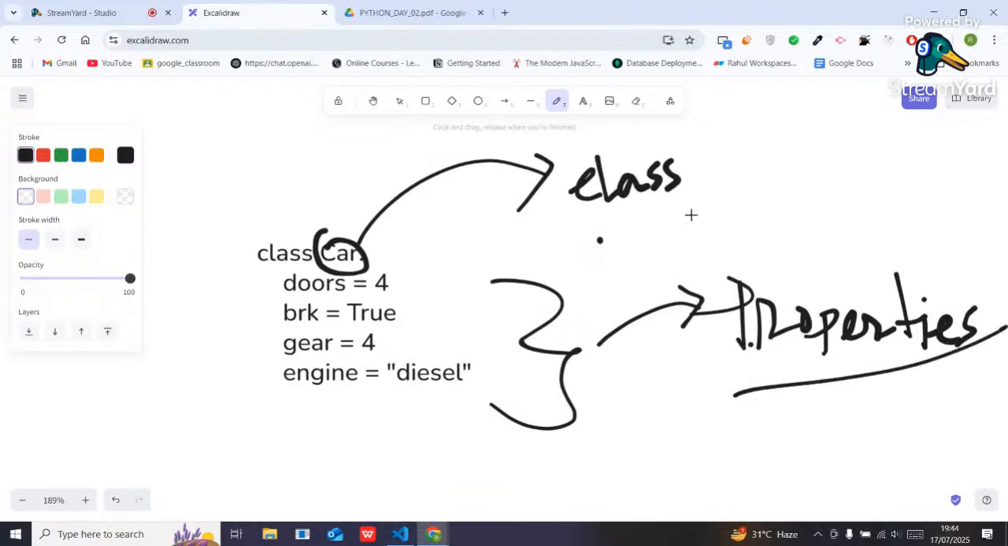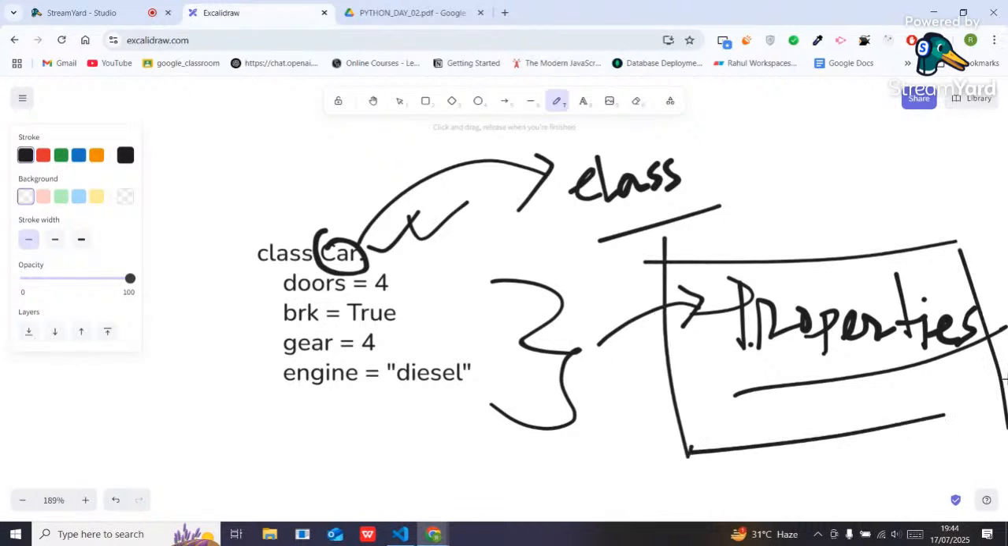Okay people, so I can say that this car is nothing but my class, and what are the variables that are there? Those variables or those methods are called what? Properties, right guys? Understandable? Tell me guys, understandable or not? Yes, yes. Okay.